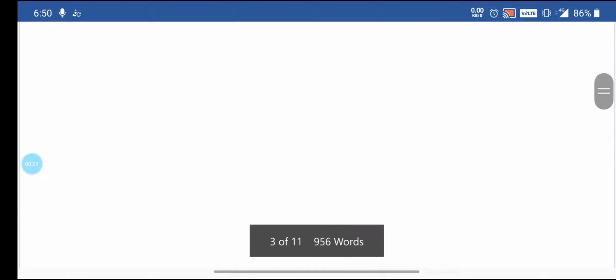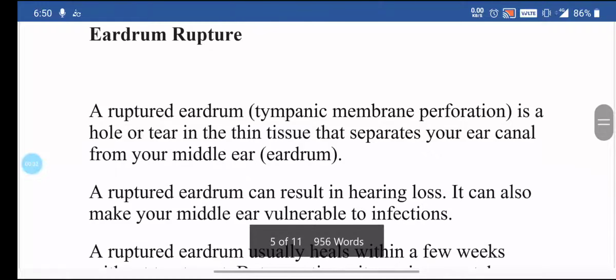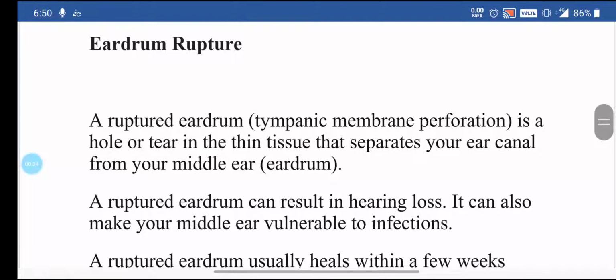And today we will start with eardrum rupture, or the tympanic membrane perforation. It is a hole or tear in the thin tissue that separates the ear canal from the middle ear. It can result in hearing loss. It can also make your middle ear vulnerable to infection.